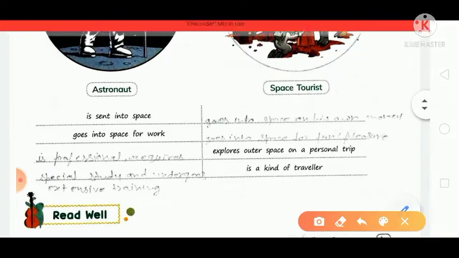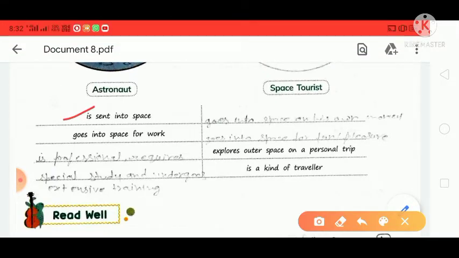An astronaut is sent into space. An astronaut goes into space for work, and an astronaut is a professional, requires special study and undergoes extensive training. It means the astronaut is a professional person, and requires special study, and this type of person undergoes extensive training.